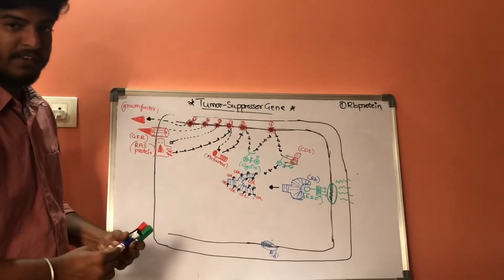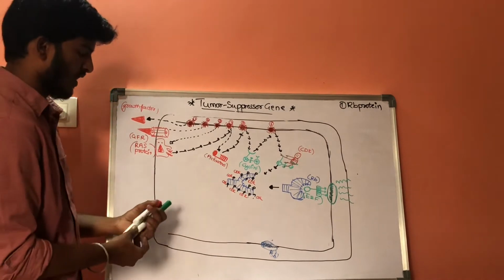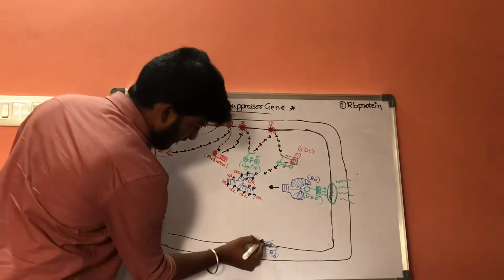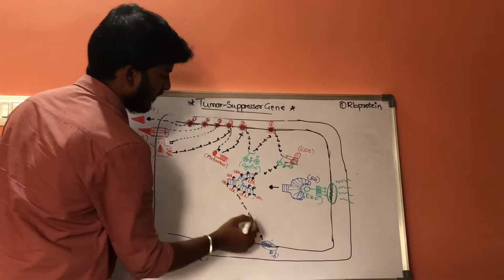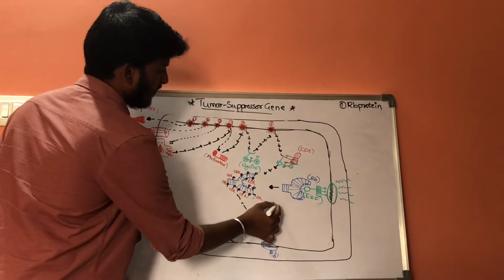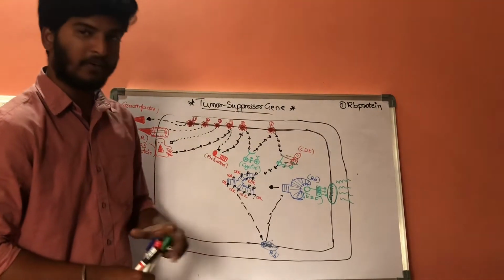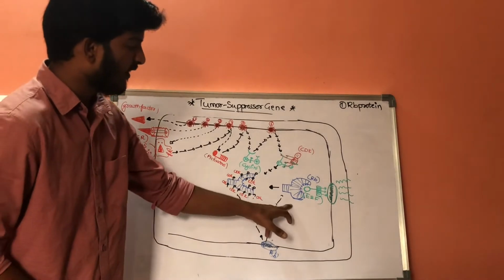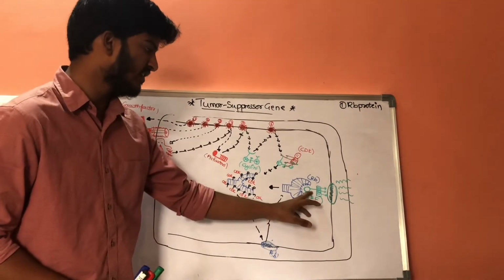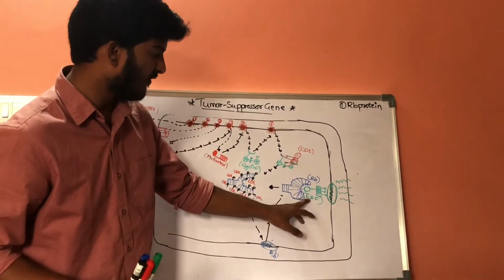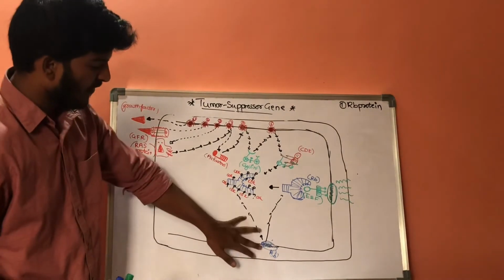whenever this special set of RB genes are activated, it results in formation of RB proteins. And whenever it is forming the RB proteins, it will inhibit the function of the E2F protein.